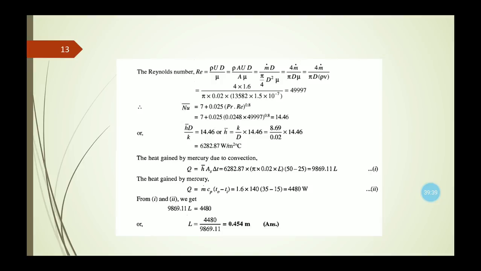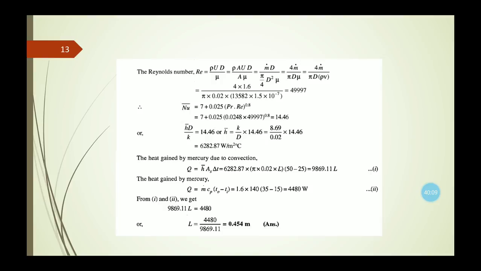Now this mu also can be written as rho into nu. So dynamic viscosity equals density into kinematic viscosity. Now if we put all the values here, then we will be getting the value of Reynolds number as 49,997. Now if we put these values in the equation of the Nusselt number given in the question, then we are getting the value of average Nusselt number is